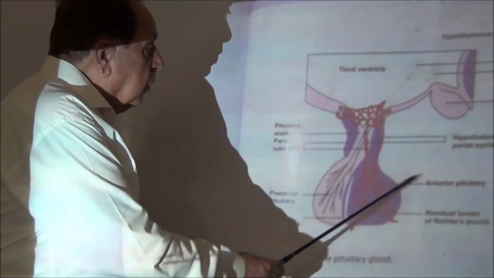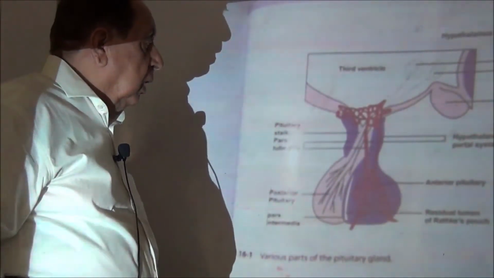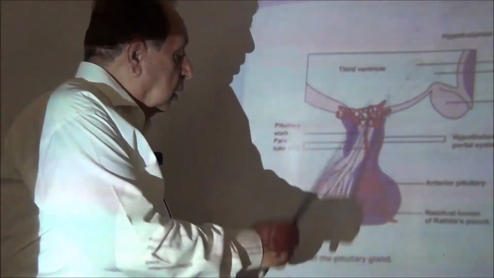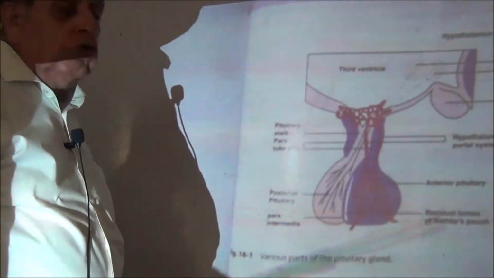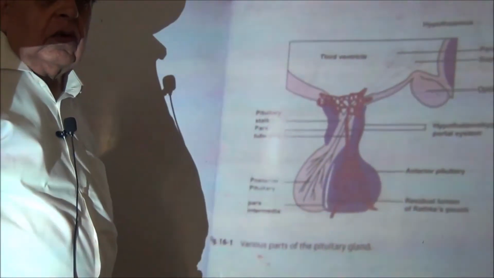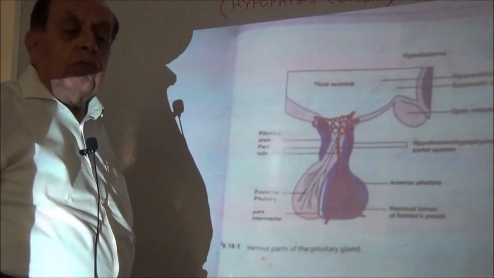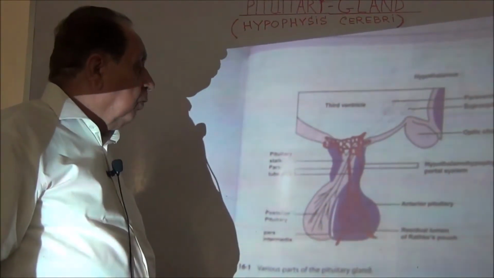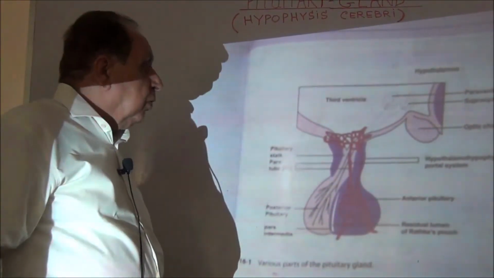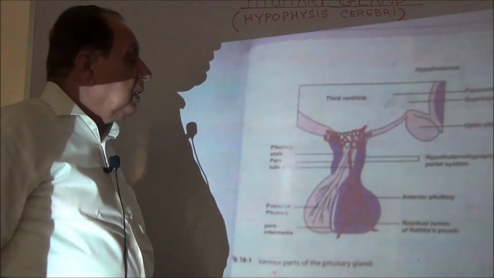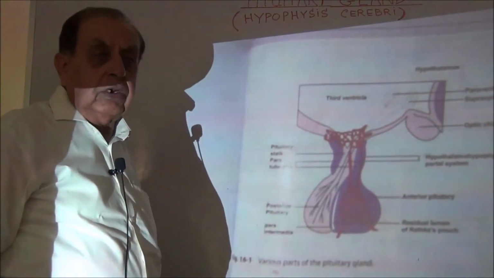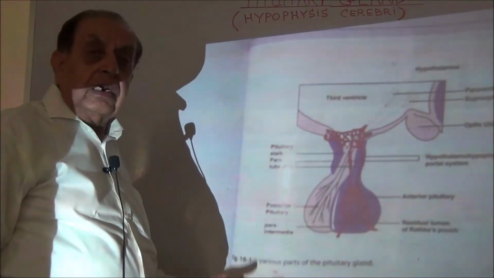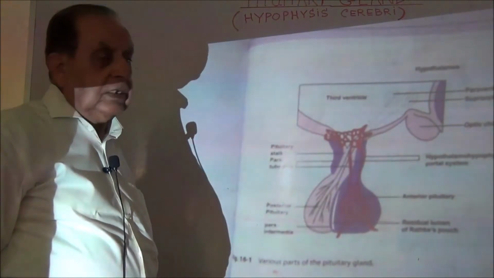First of all, about the anterior pituitary. Now, this anterior pituitary has two types of cells called the chromophobes and chromophils. Now, the chromophobes are cells that have no granules, so they are not stained, they are light in color.